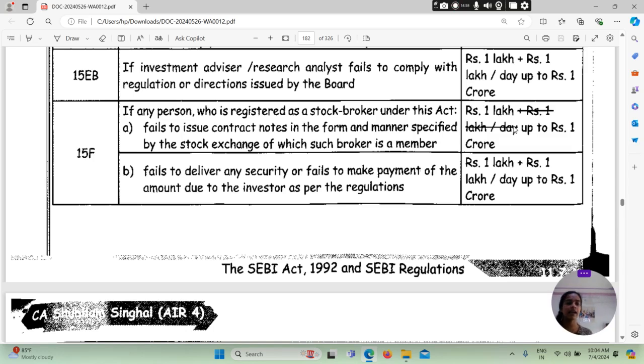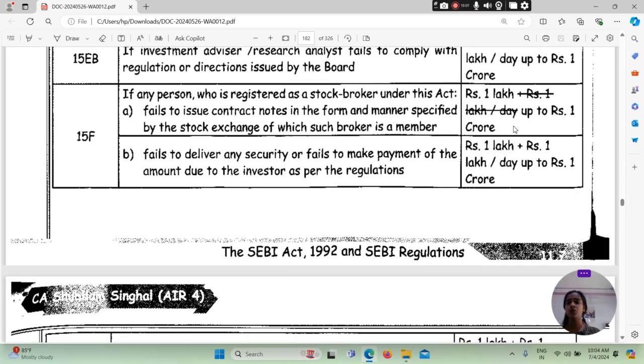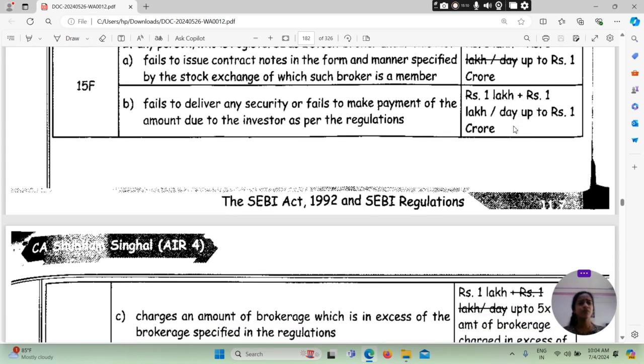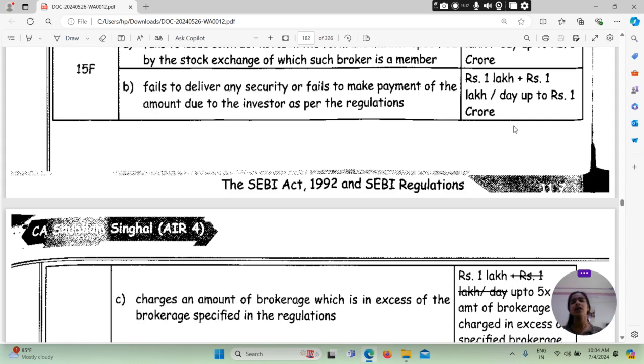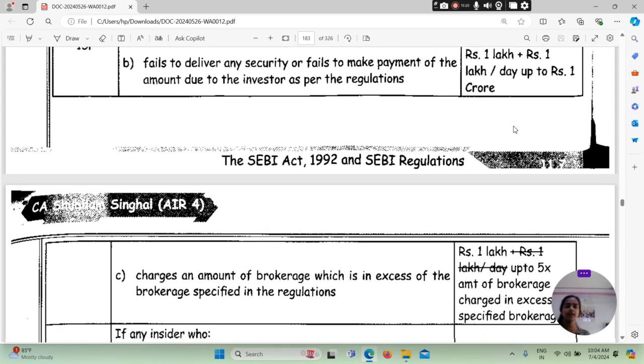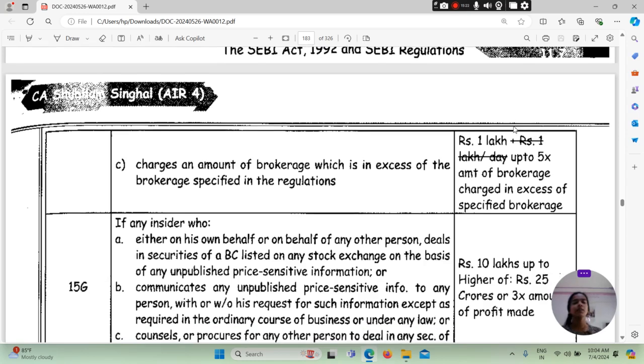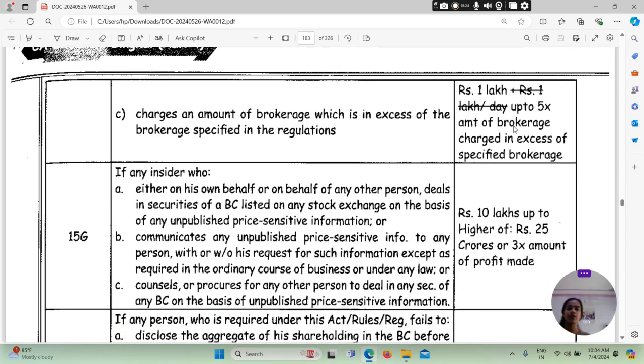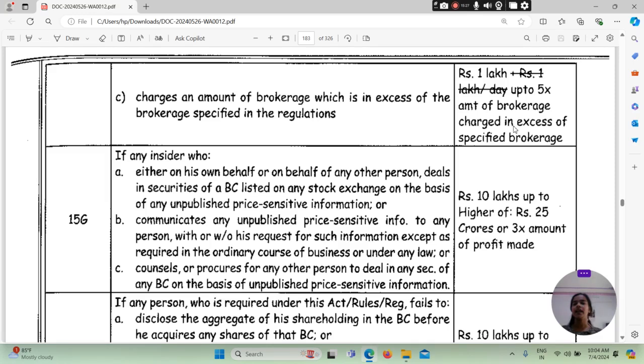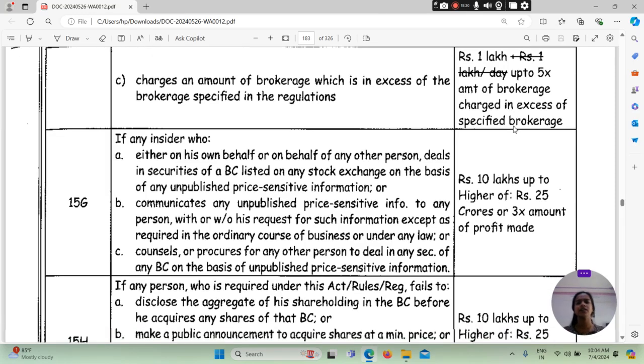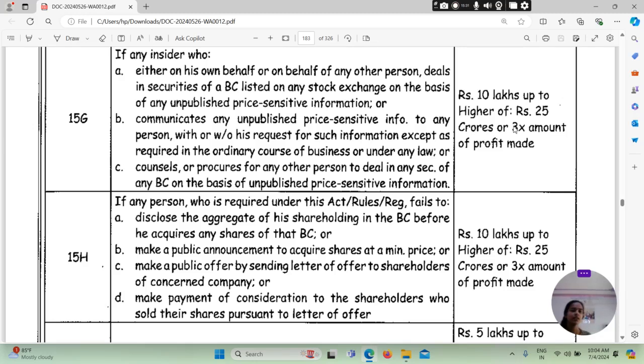fails to issue contract notes in the form and manner specified by the stock exchange of which such broker is a member: 1 lakh up to rupees 1 crore. Fails to deliver any security or fails to make payment of the amount due to the investor as per the regulation: 1 lakh plus 1 lakh per day up to rupees 1 crore. Charges an amount of brokerage which is in excess of brokerage specified in the regulation: 1 lakh up to 5 times the amount of brokerage charged in excess of specified brokerage.